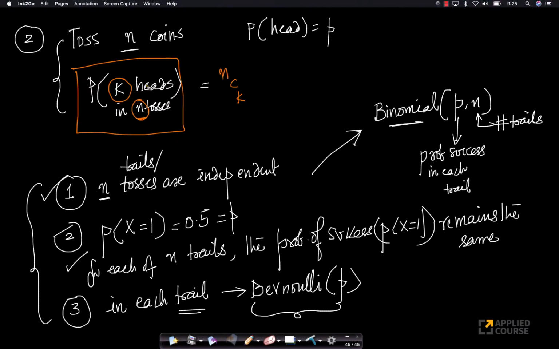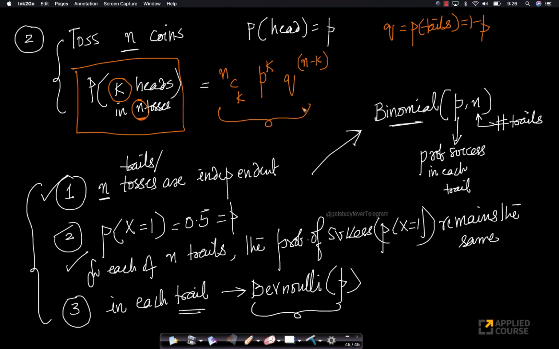Now, given these K coins on which I want heads, what is the probability that all of them will get a head? P power K. And when all of them get heads, the rest of the n minus K should not get a head, right? So this is Q power n minus K, because Q is nothing but the probability of tails, which is equal to 1 minus P. Again, very, very simple combinatorial derivation.